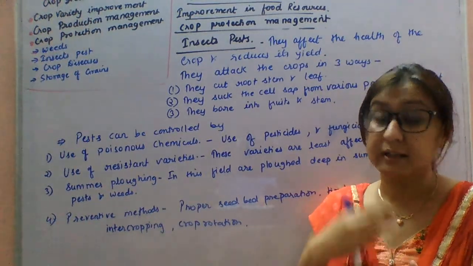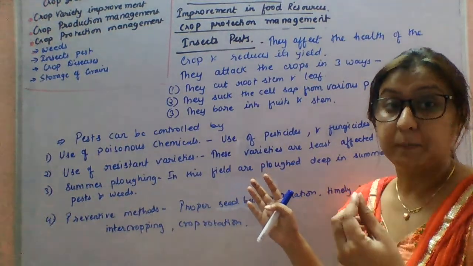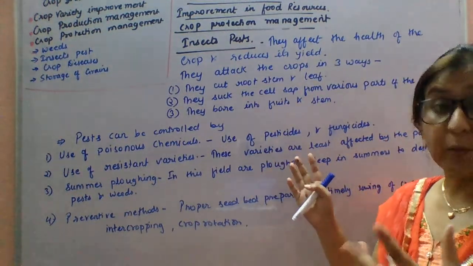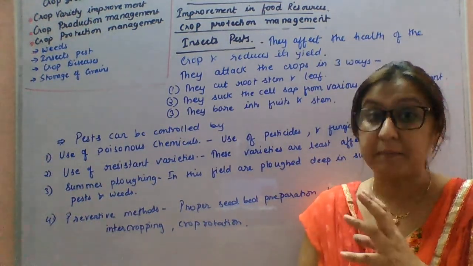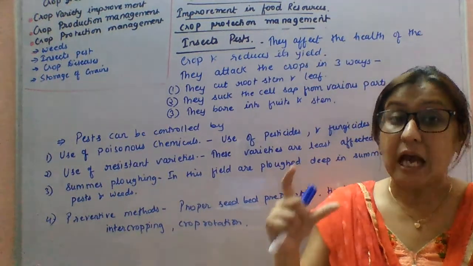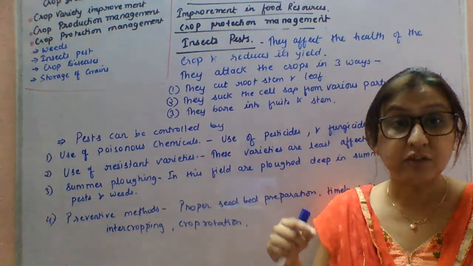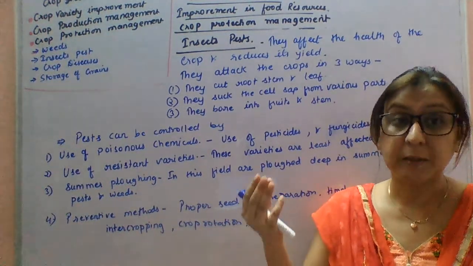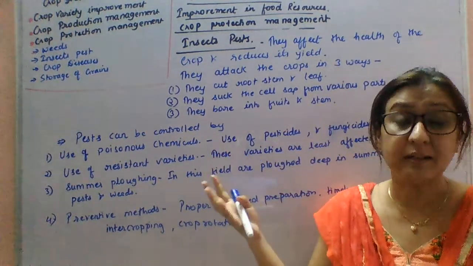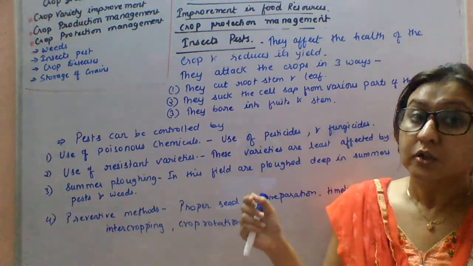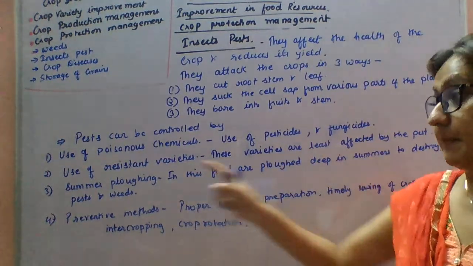In the case of weeds we use weedicides. In the case of pests or insects, we can use poisonous chemicals such as pesticides or fungicides. But the farmers have to keep in mind that the amount should be regulated in a proper manner, because these are poisonous in nature. It can damage the crops as well as the field. So the proper amount should be maintained by the farmers.